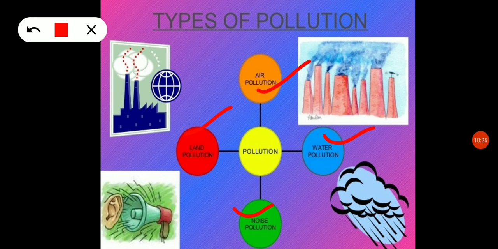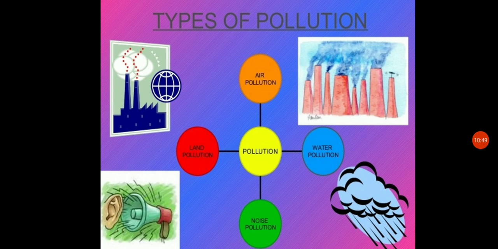So in this chapter, we will specifically study about the air pollution and the water pollution. How the air is polluted, how the water is polluted, and what are the effects of the pollution, what we have to do to prevent this air pollution and water pollution. We will study in the next chapter, next session.